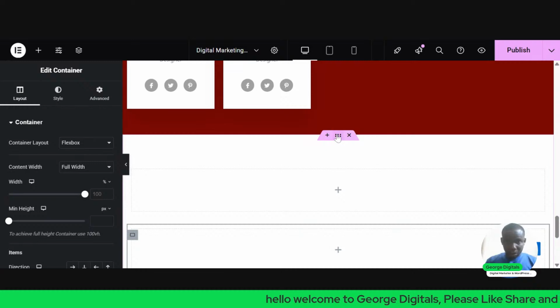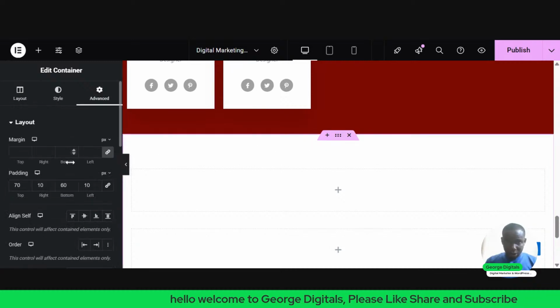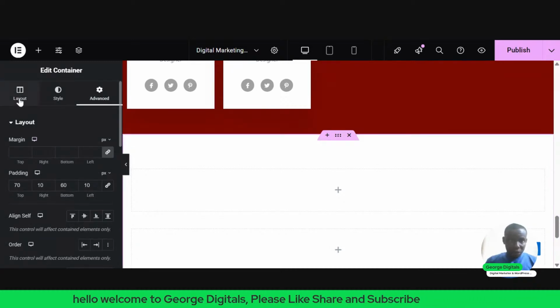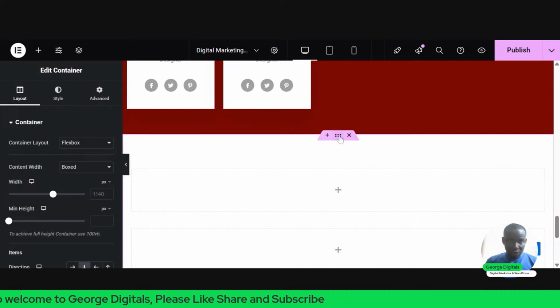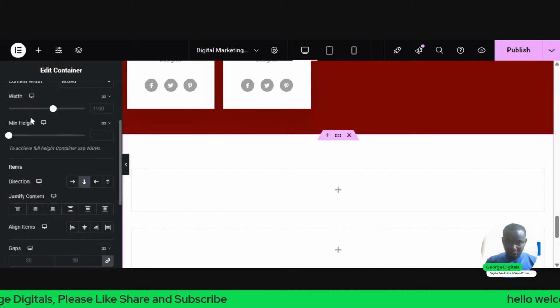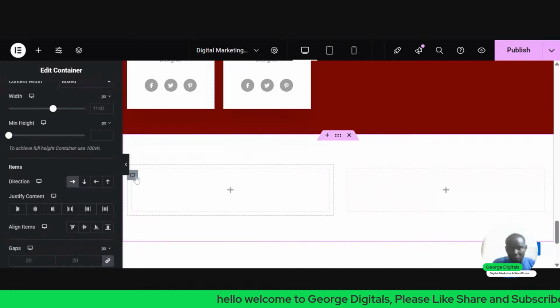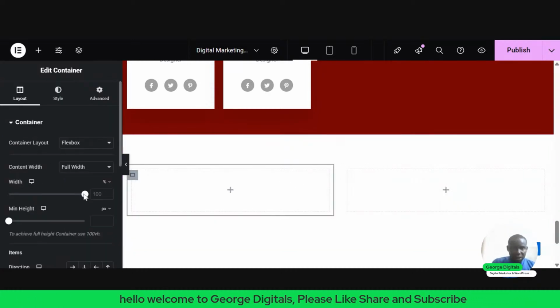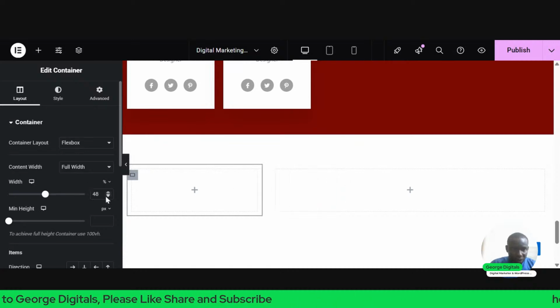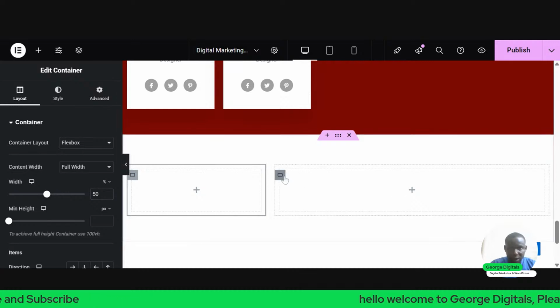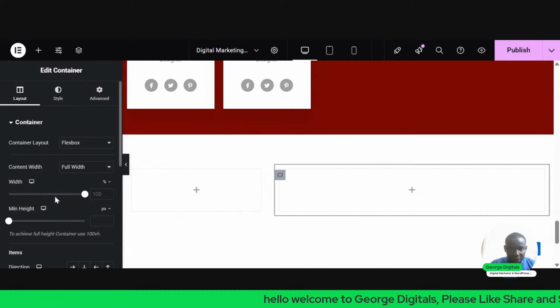Now click on this container here and also go to this place where you see layout. These six dots. Click on these six dots, go to layout. Another layout, change it to row. So you now have two containers. Click on this and change this from 100% to 50. Then also this other one, change it from 100% to 50.